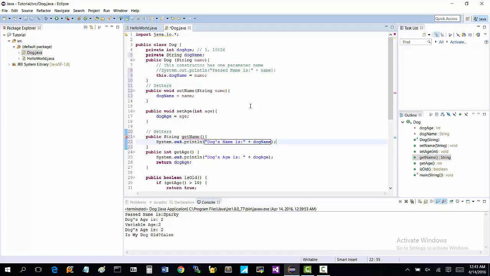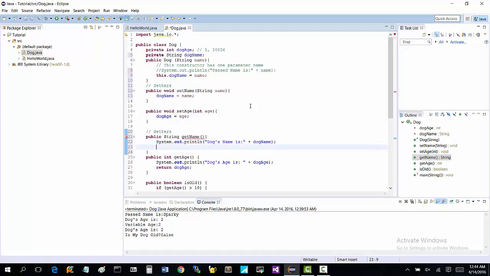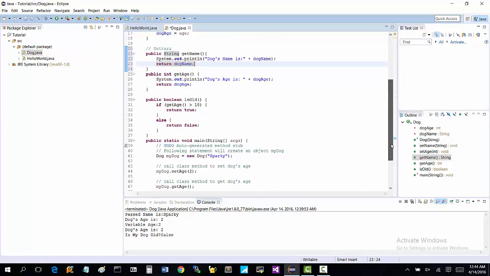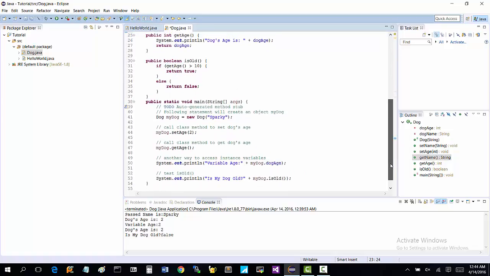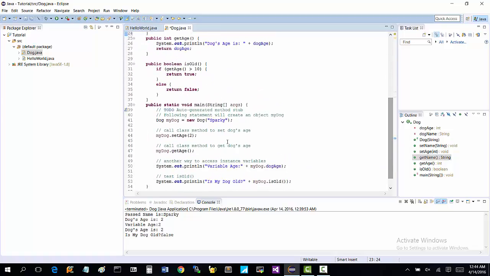So now we have our getters and our setters for this one. You will also need to return the name, so we'll just return dog name, so that way it's happy. And then, instead of this line right here printing out past name is Sparky every time, it'll just make that name Sparky for the dog.